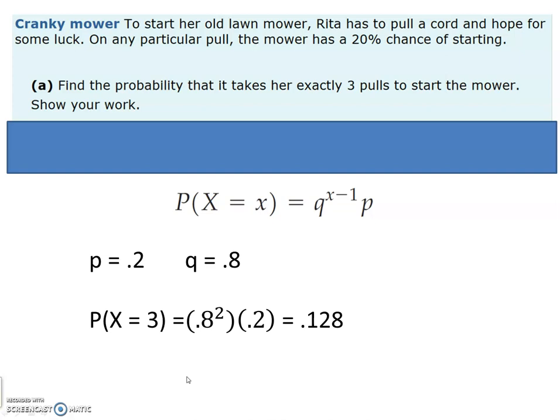Here we're looking for the probability that x equals 3, random variable x equals 3, meaning the first success happens on the 3rd try. So using the formula here, q is the probability of failure, where the probability of success is 0.2. So this is going to be she failed twice and had her first success on the 3rd try.